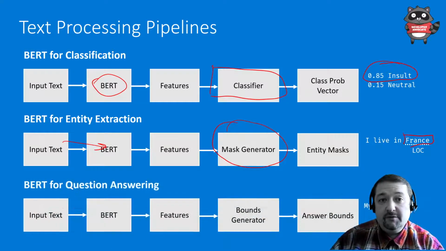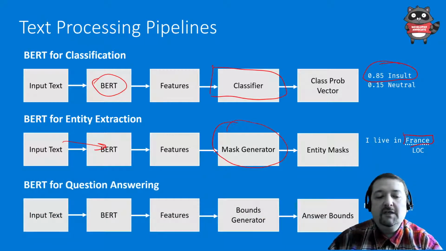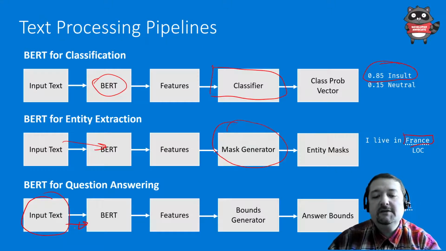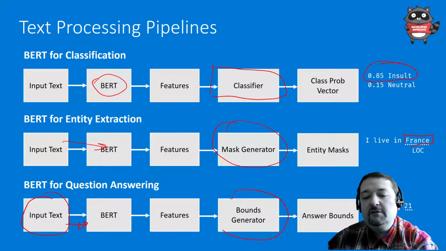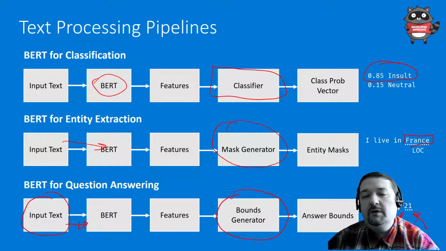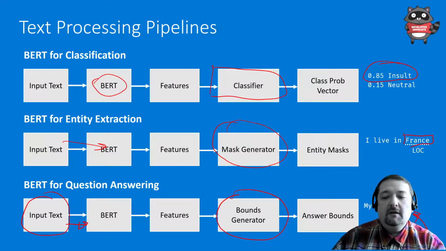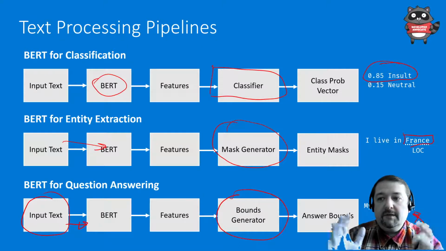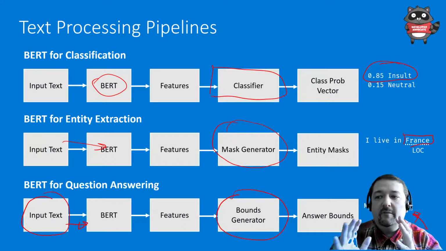If I want to use BERT for question answering, I would give it input text and the question. There would be also the question as part of the input text. It would give me features, and then I would have a bounds generator. So it would generate the positions in which my answer is contained. So it will give me the numbers of the words with my answer.